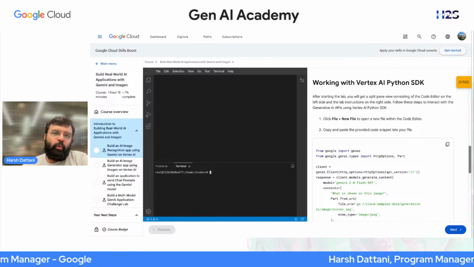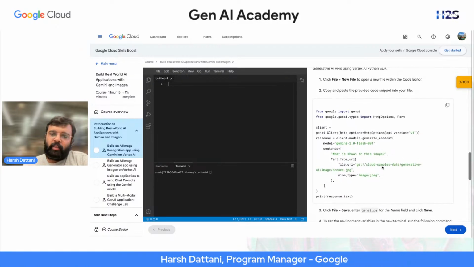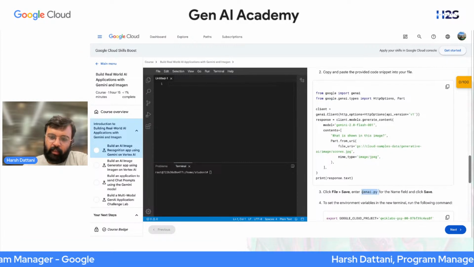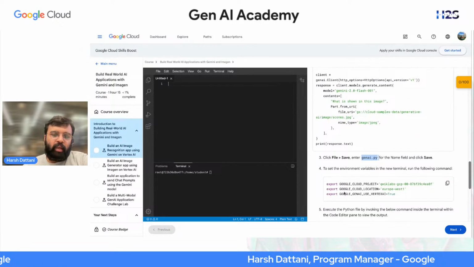So over here, you need to create a new file. Go to File, Create New File, and paste this piece of code. Paste this Python code over here, right? Save that file as genai.py. You can save it. After you saved it, we need to set environment variable.